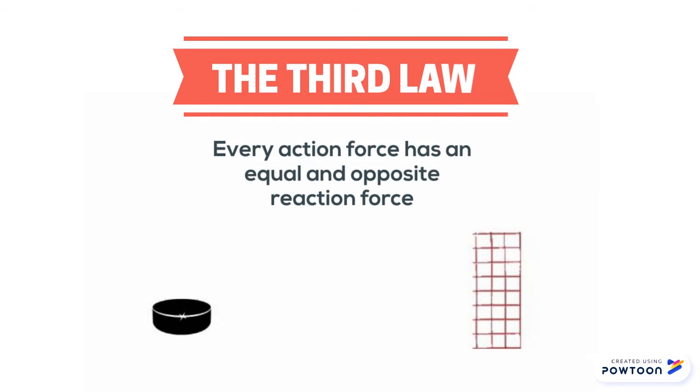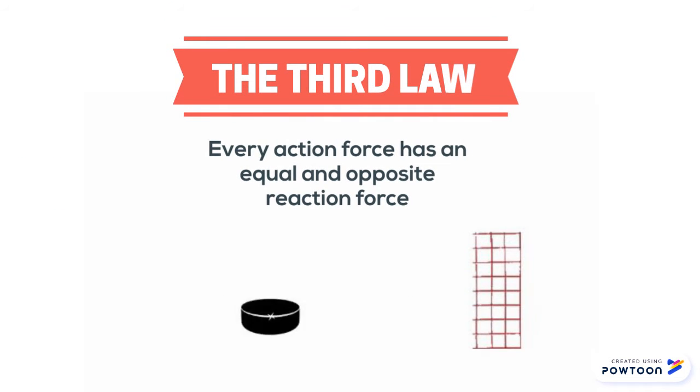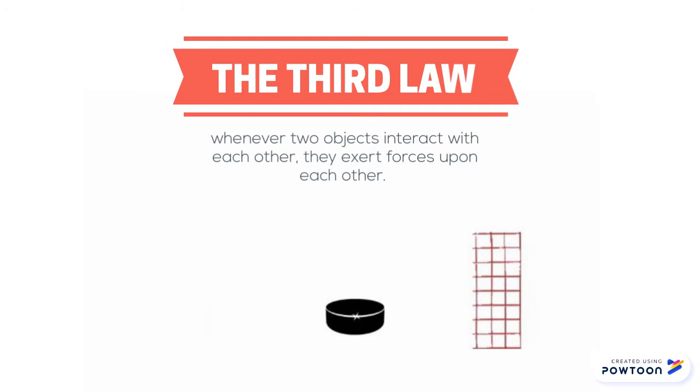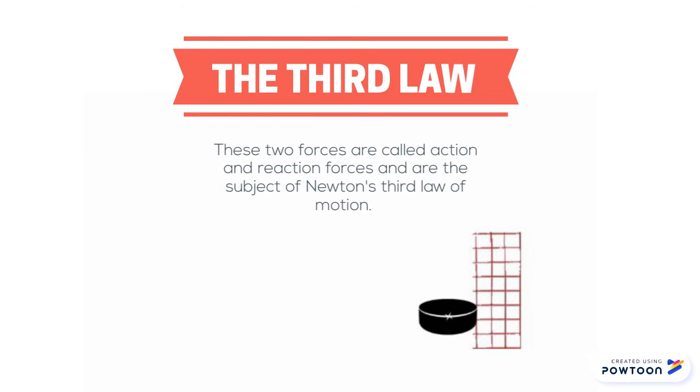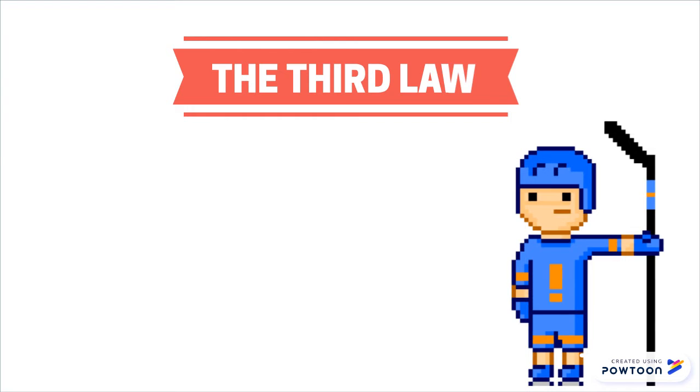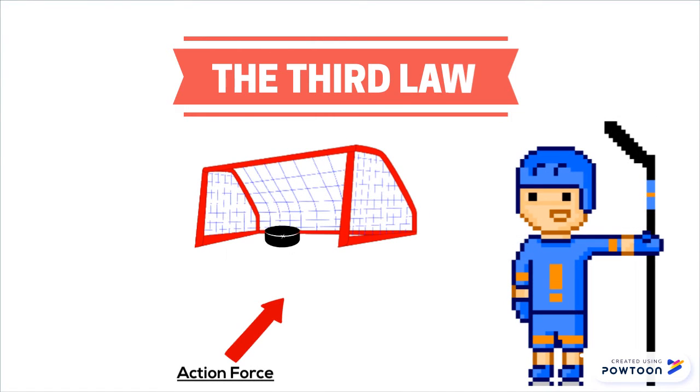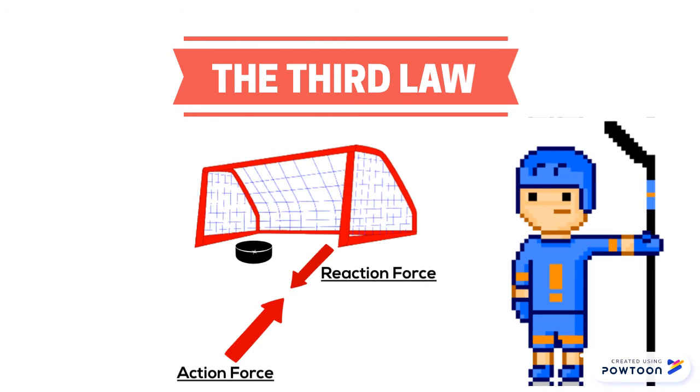Newton's third law of motion states that for every action there is an equal and opposite reaction, meaning that in every interaction there is a pair of forces acting on the two interacting objects. These two forces are called action and reaction forces. In this scenario, the force of the puck accelerating into the net is the action force. The equal force that the net exerts onto the puck, causing it to bounce back, is the reaction force.